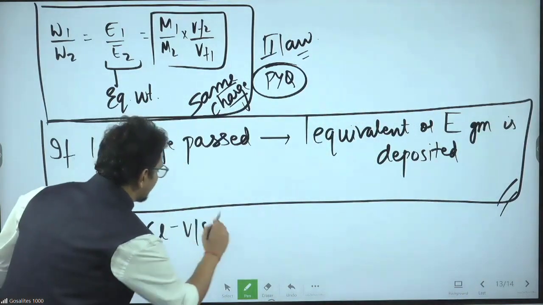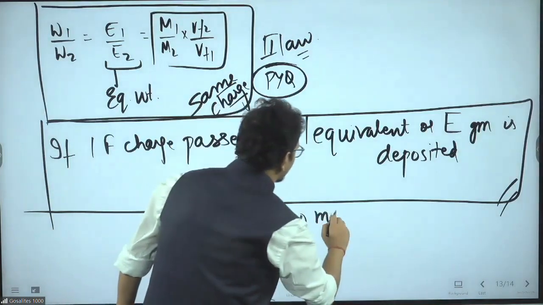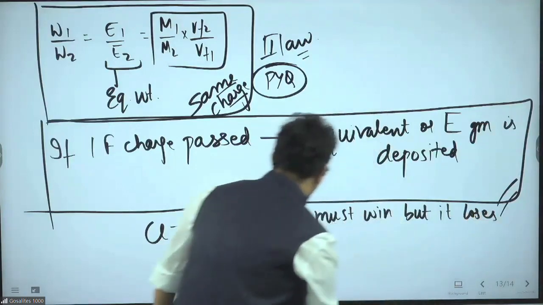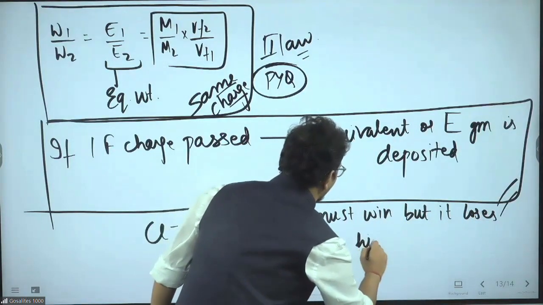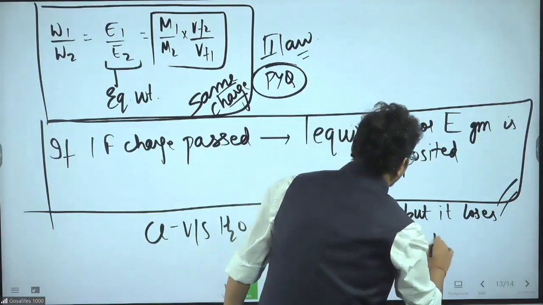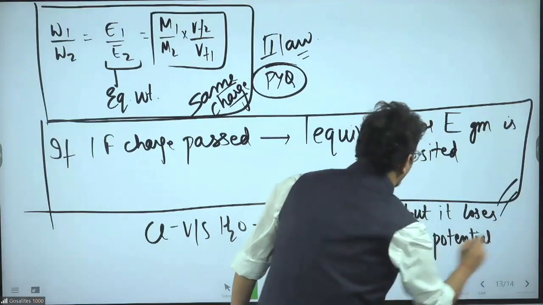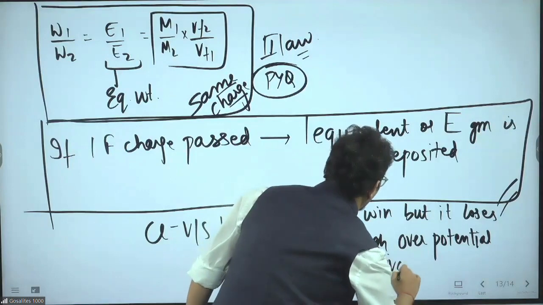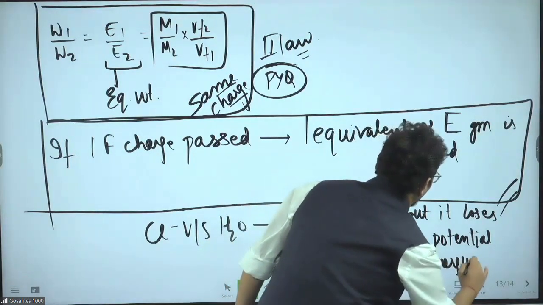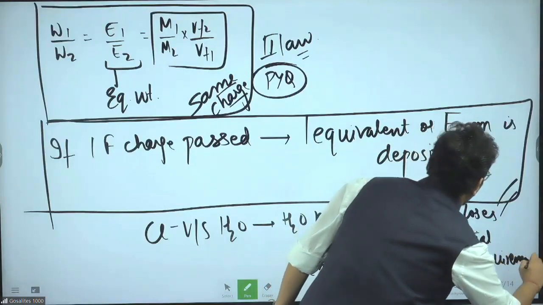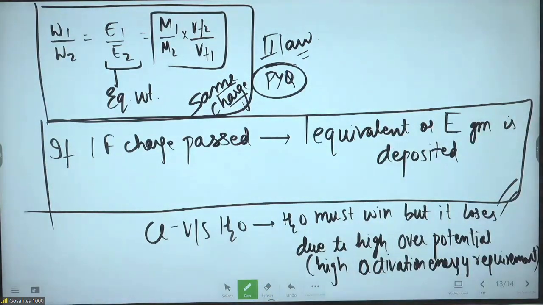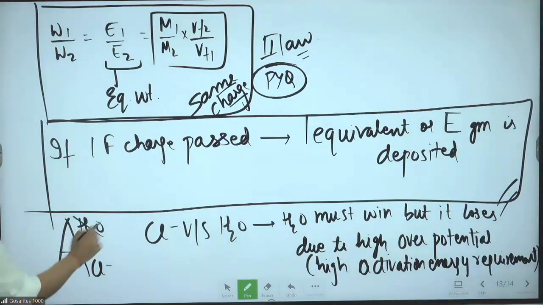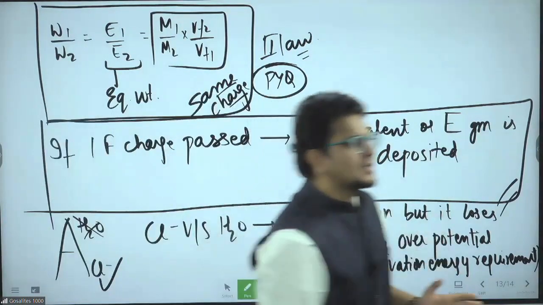Cl minus versus water. Water must win, but it loses due to high overpotential, or in the bracket you can write high activation energy requirement. This funda also they can ask you. Cl minus versus water, we very well know when we write the anode, the shortcut we have understood is that Cl minus wins. Except F minus, always the other ion will win.